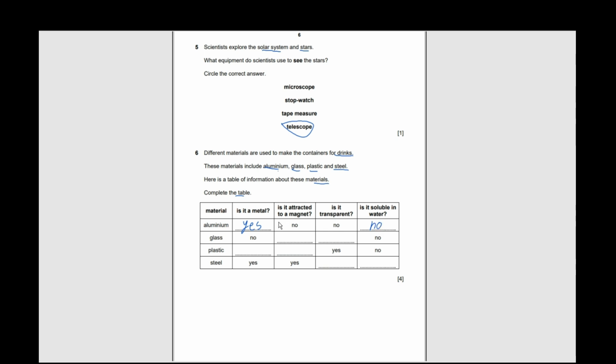Glass. Is it attracted to a magnet? No, it is not. Is it transparent? Yes. Plastic. Is it a metal? No. It's general knowledge. Is it attracted to a magnet? No, it is not attracted to a magnet. Is it transparent? Yes. Is it soluble in water? No. Steel. Is it transparent? No, not at all. Is it soluble in water? Absolutely not. Moving on.